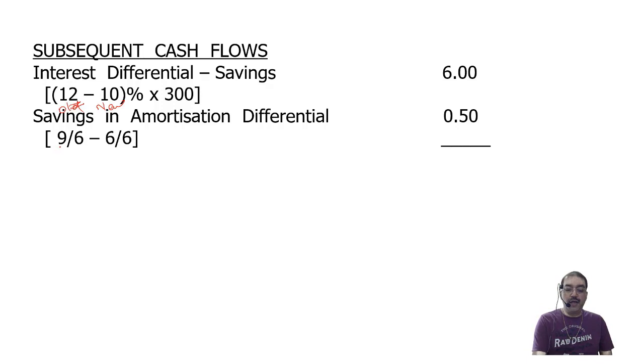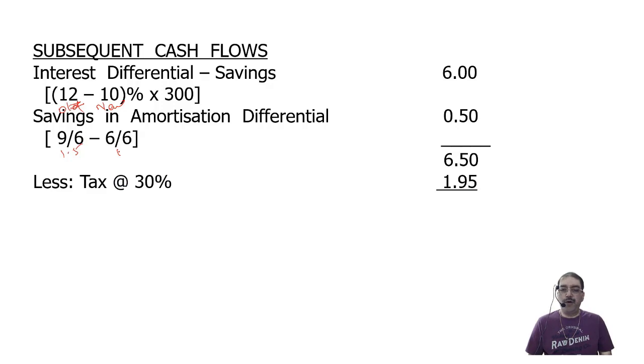Because if the old bonds had continued, I would have divided 9 million by 6, so I would have got 1.5 million every year. Now I'm going to divide 6 million of new bonds by 6 years, so that will give me 1 million. So a benefit of 0.5. Total benefit 6.5. Tax rate is 30%, 1.95. Net of tax 4.55.